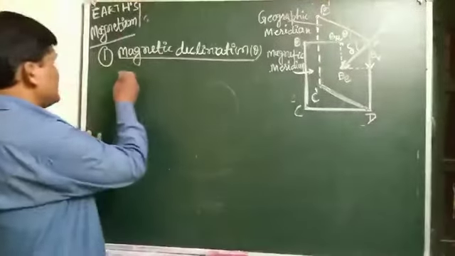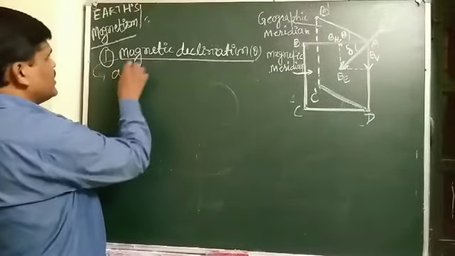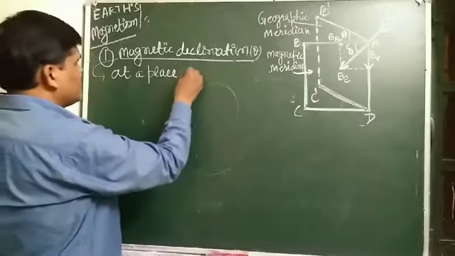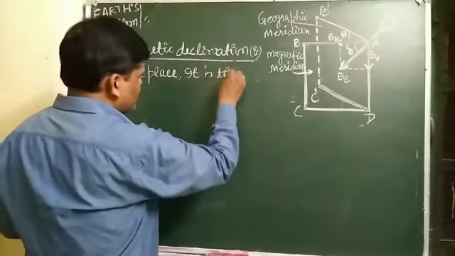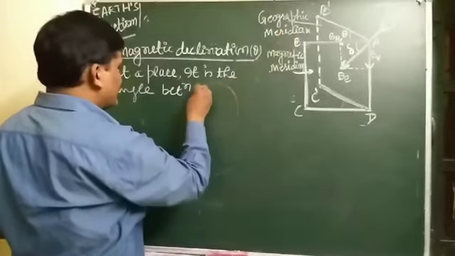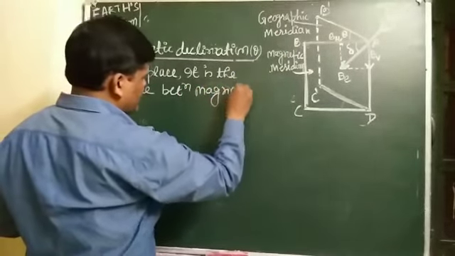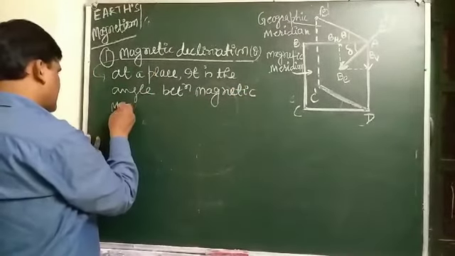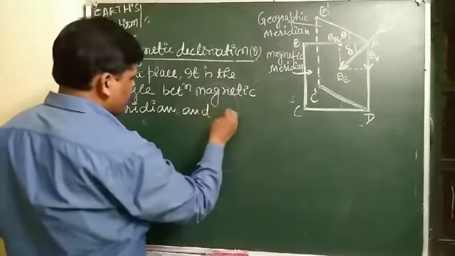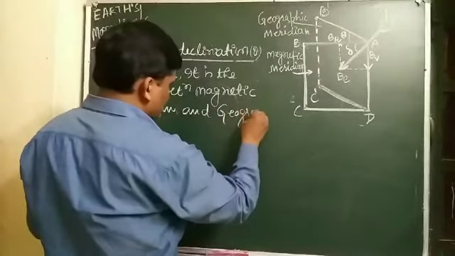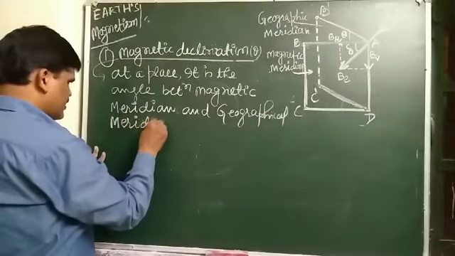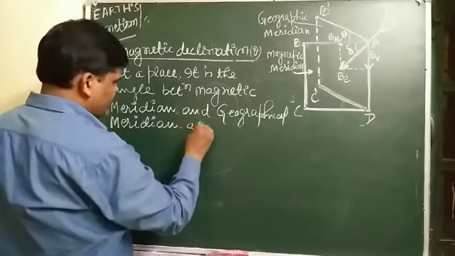Magnetic declination at a place can be defined as the angle between the magnetic meridian and the geographical meridian at that place.